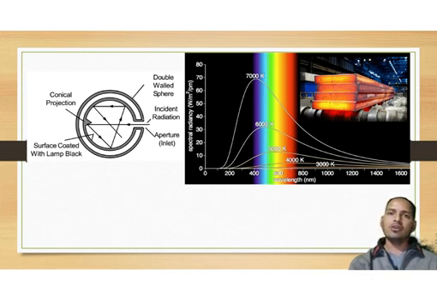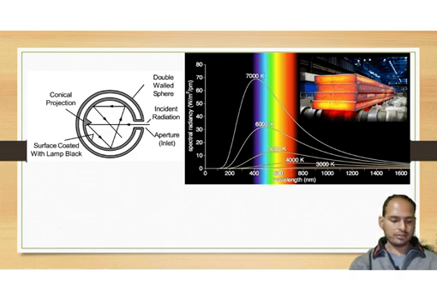You all know that if I shine some light on an object, then some of the light will get reflected. If it is a mirror, then 100% of the light gets reflected, and if it is some dark object, then some of the light gets absorbed, some may get transmitted and some may get reflected.